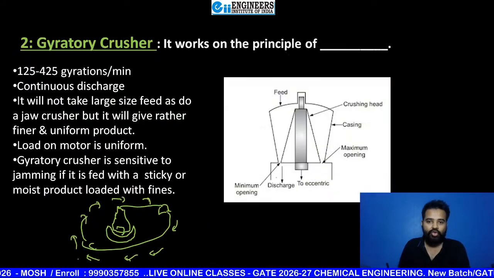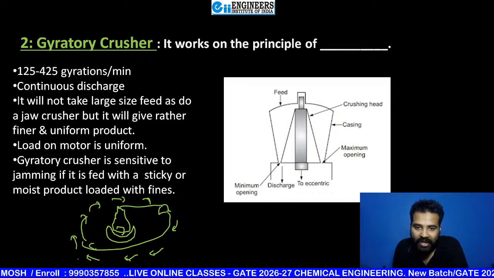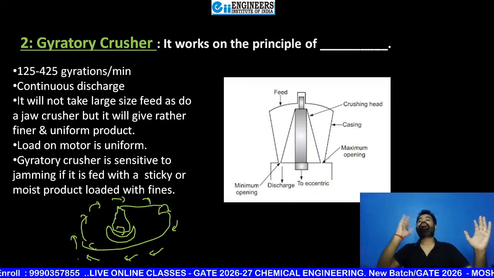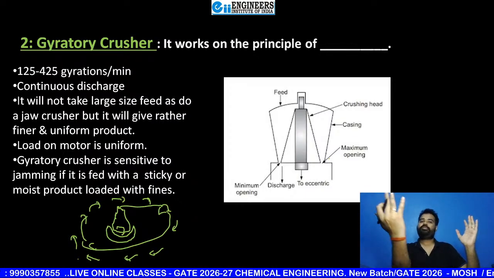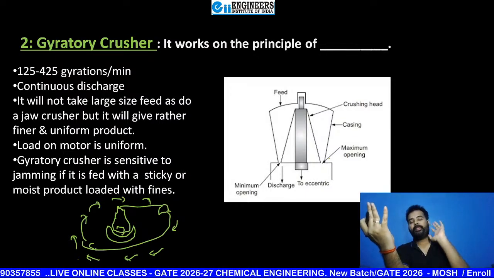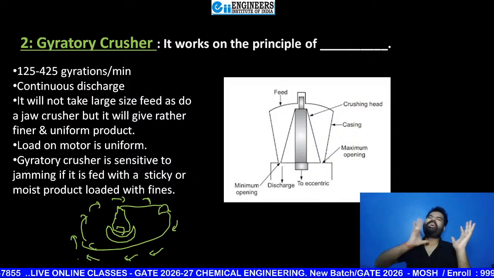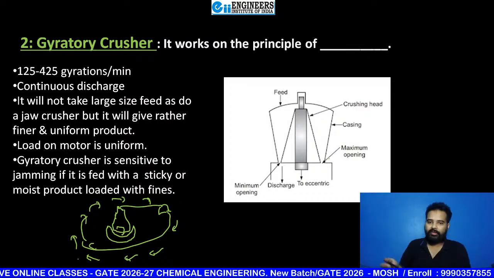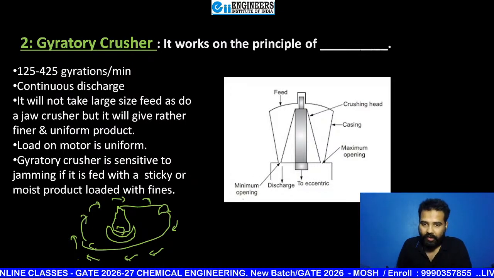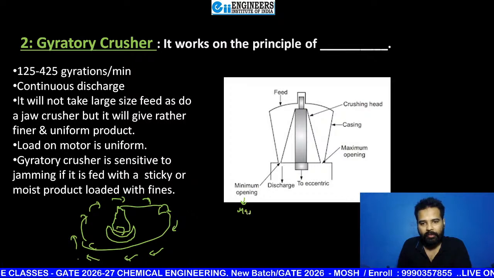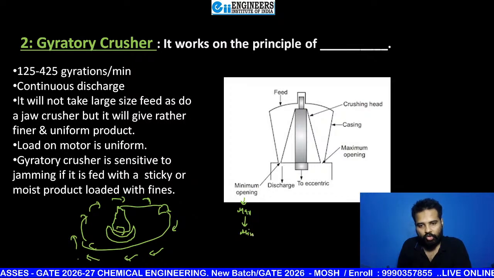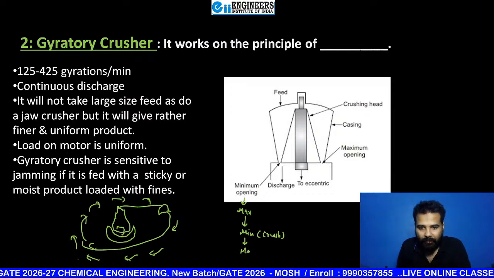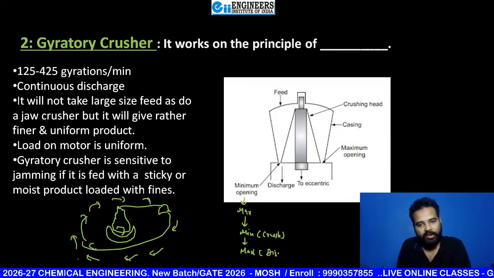Now the same thing is shown in this diagram. Here it is written minimum opening, here maximum opening. But this is not a side actually, this is the circumference. This is max opening, this is minimum opening. The minimum opening side means it is now going to crush the material on that side. When there is max opening on that side, that means if initially this is minimum, then after some time it will be maximum, then after some time again minimum. So at the time of minimum it is crushing, and at the time of maximum it is discharging.